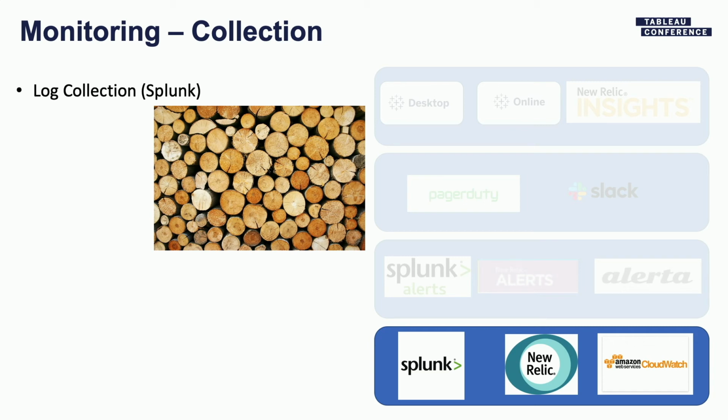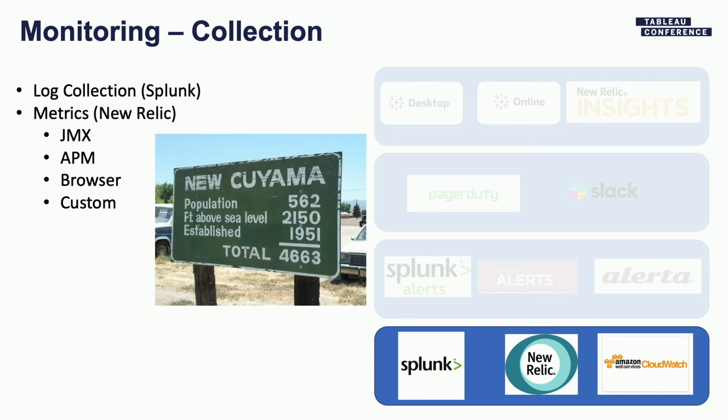We've also instrumented our code base to generate metrics natively. So for our C++ code base, we have a ton of log data. For our Java code, that's generating metrics. And so we are capturing things like JMX metrics. The application performance monitoring is happening through those. There's end user monitoring. We can actually see how long it's taking for customers' requests from their browsers as well. And there are custom metrics that we've put into our code base as well, which are all monitored using New Relic, which is a third-party service.